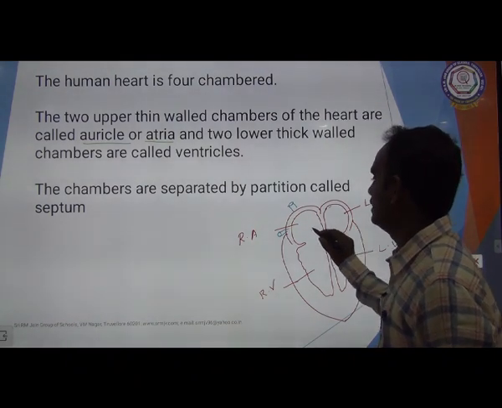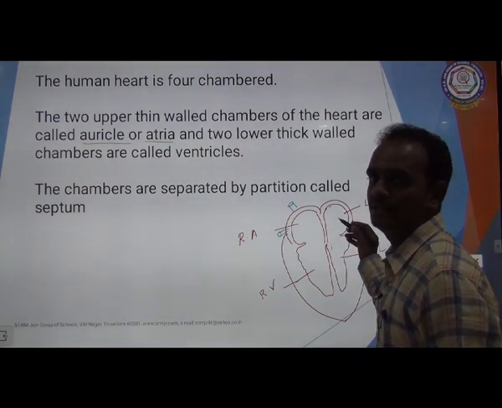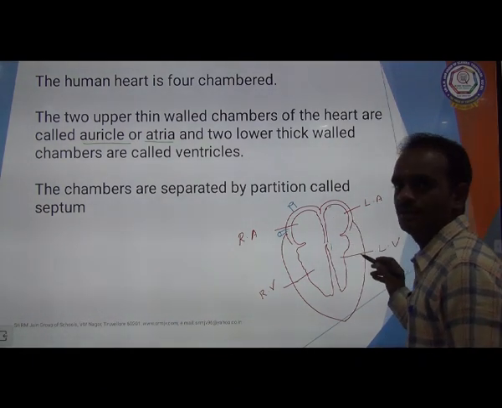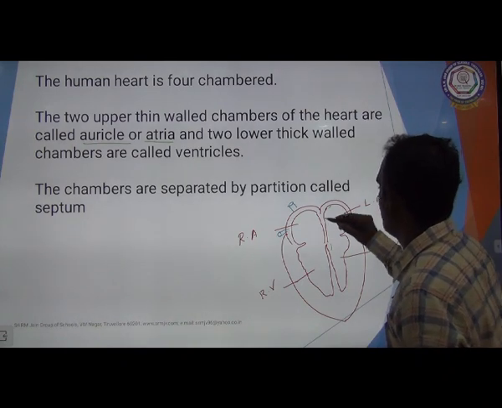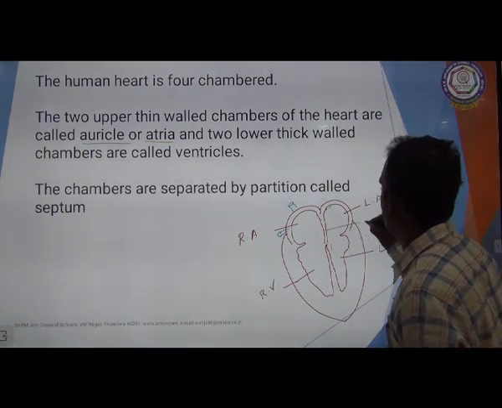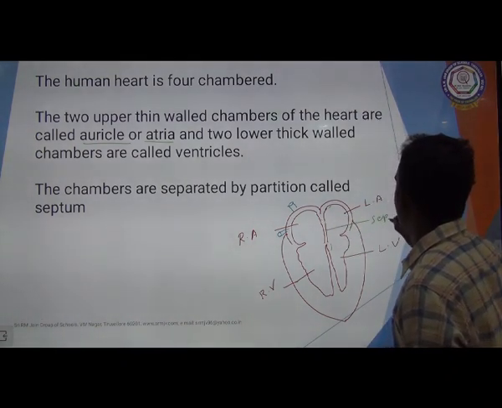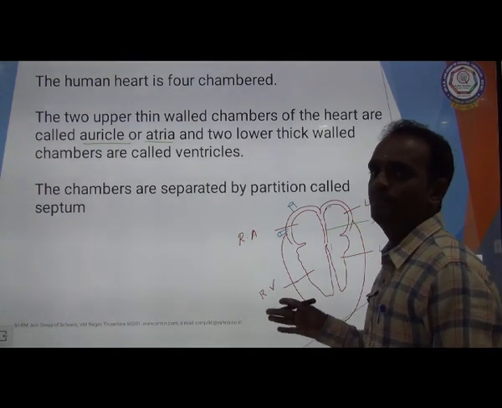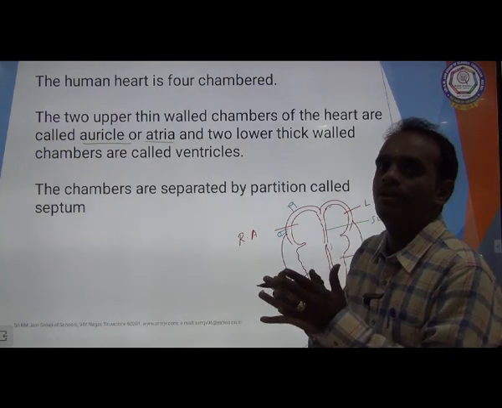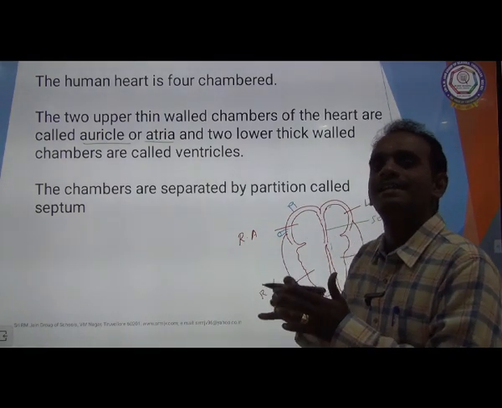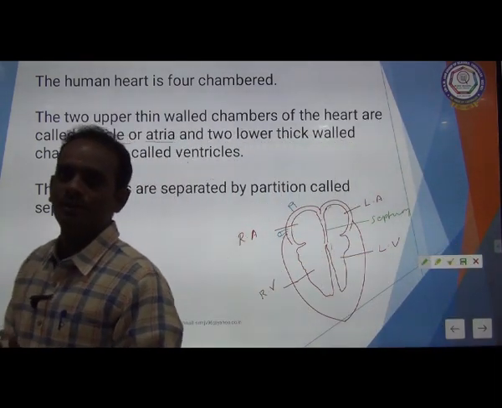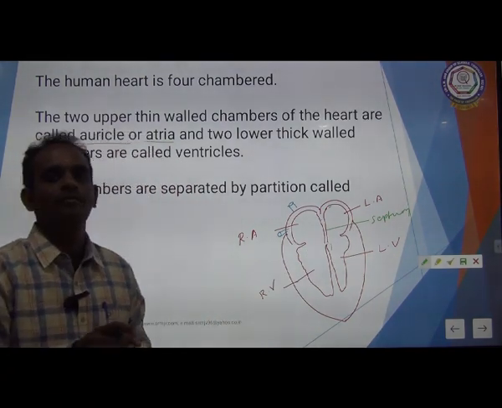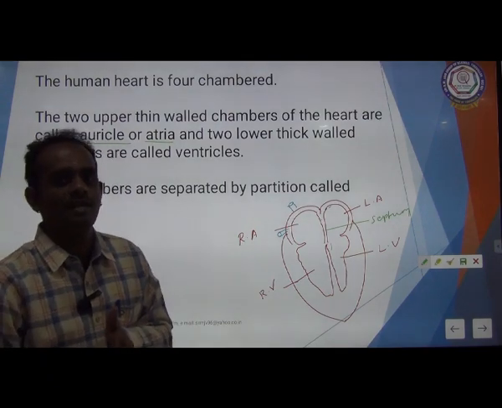So this is right auricle, and this is left auricle, and this is right ventricle, and this is left ventricle. These chambers are separated by a partition called a septum. Okay, this is septum. The septum prevents the mixing of oxygenated and deoxygenated blood.